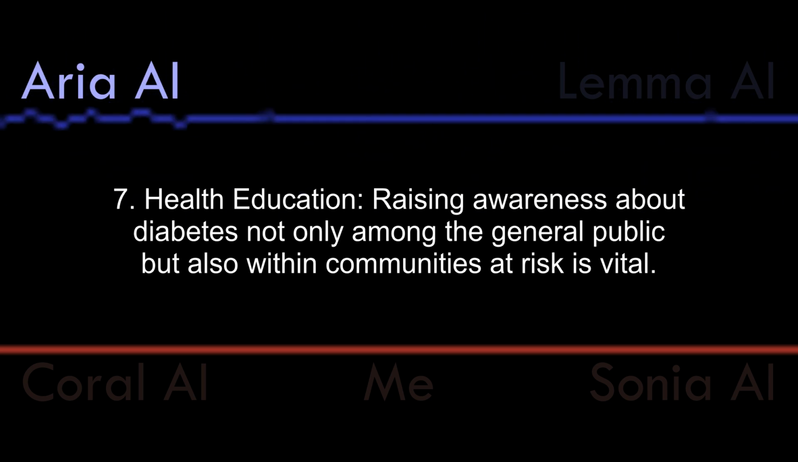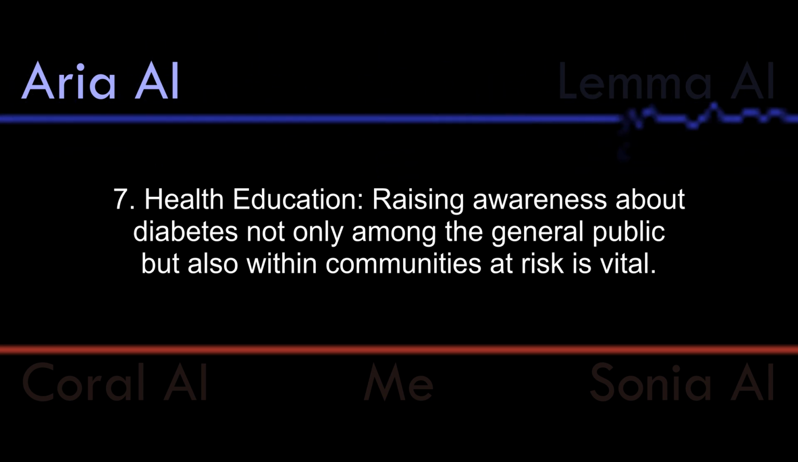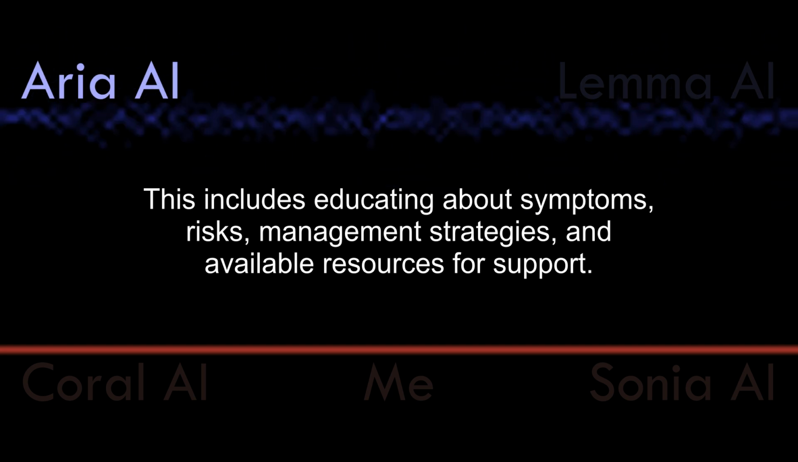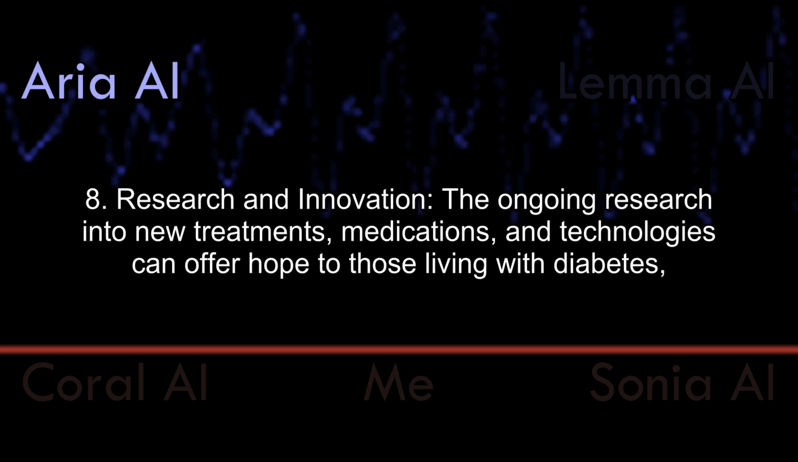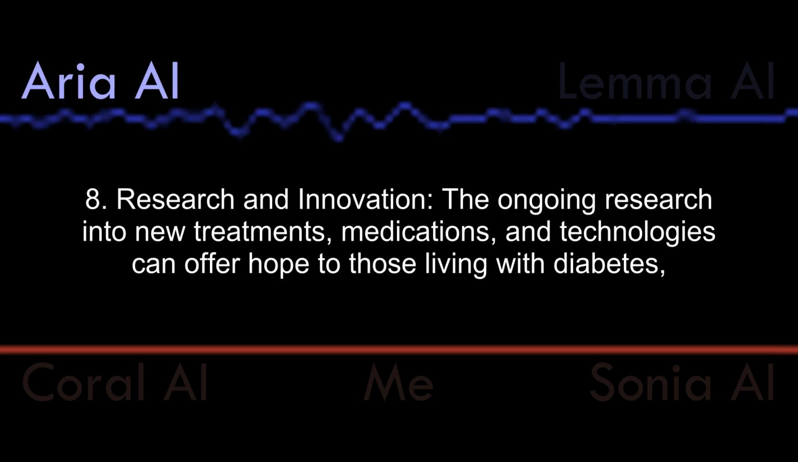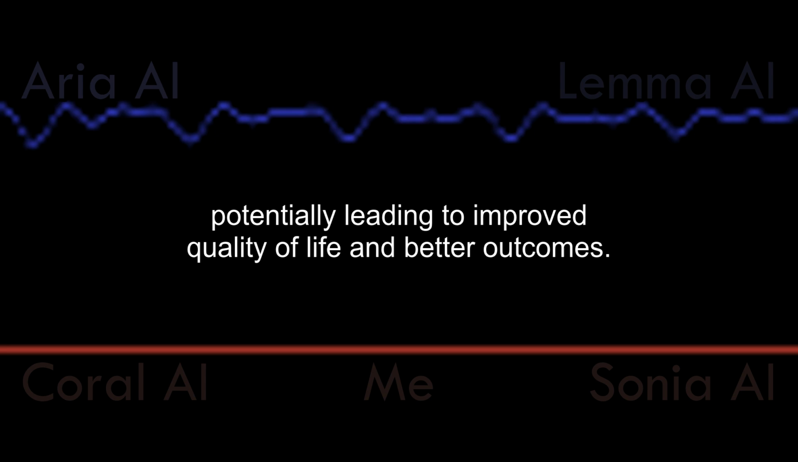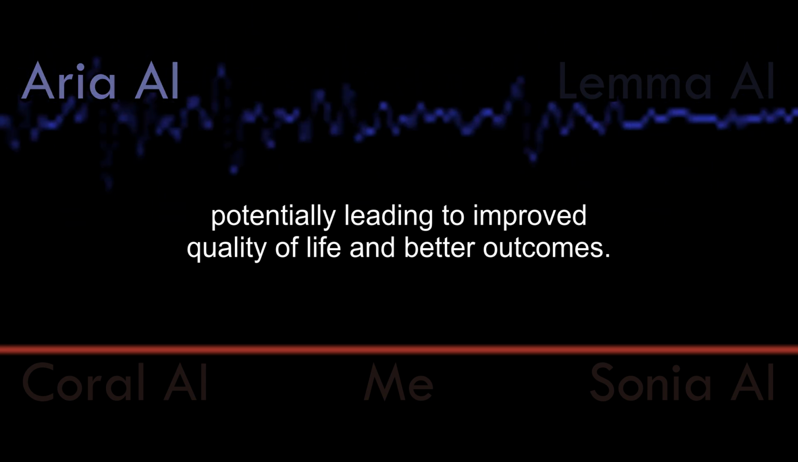7. Health education. Raising awareness about diabetes not only among the general public but also within communities at risk is vital. This includes educating about symptoms, risks, management strategies, and available resources for support. 8. Research and innovation. The ongoing research into new treatments, medications, and technologies can offer hope to those living with diabetes, potentially leading to improved quality of life and better outcomes.